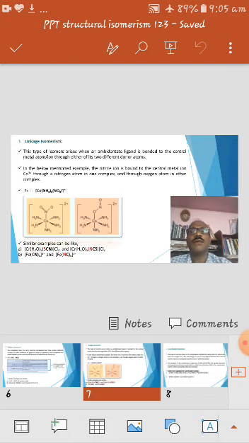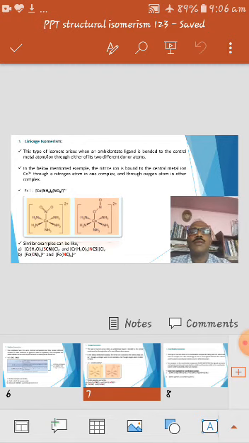Ambidentate ligands are strictly monodentate ligands. They contain, of course, more than one donor atom, but not all the donor atoms participate in bonding with the center metal atom or ion. Good examples of ambidentate ligands are CN minus, in which carbon or nitrogen acts as the donor atom. Similarly, SCN minus, the thiocyanate ion, in which sulfur and nitrogen both act as donor atoms.